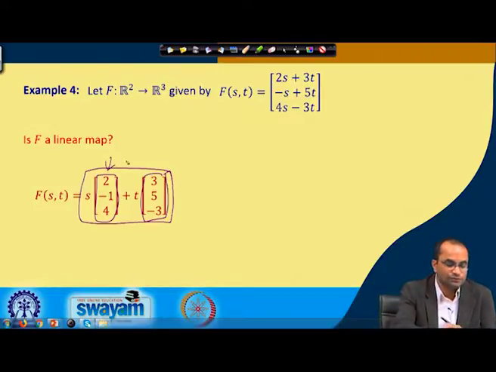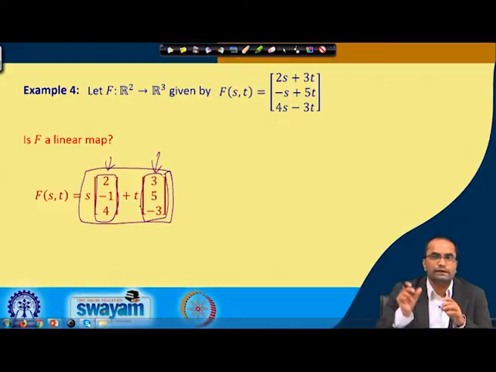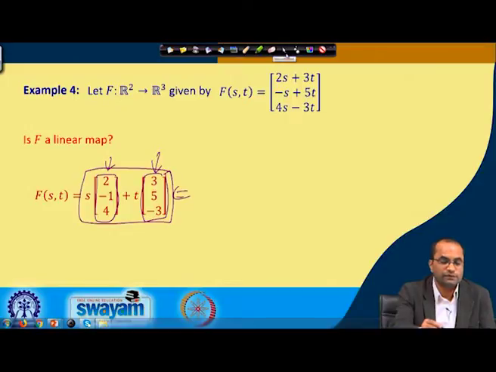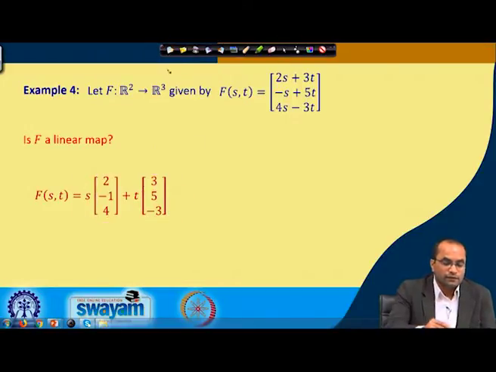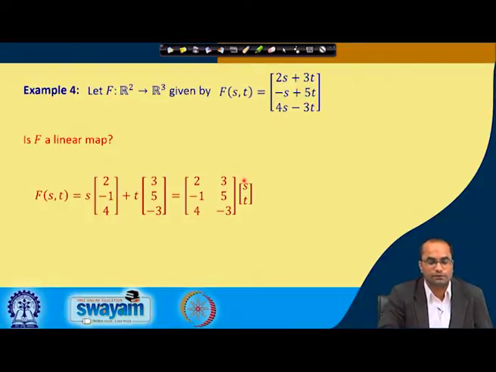So, if we put these two columns as the first and the second column of a matrix, and then (s, t) again as a column vector, that multiplication will exactly give s times this vector plus t times this vector, meaning that we can write this as the matrix whose columns are the given vectors (2, -1, 4) and (3, 5, -3), and (s, t) again as a column vector.